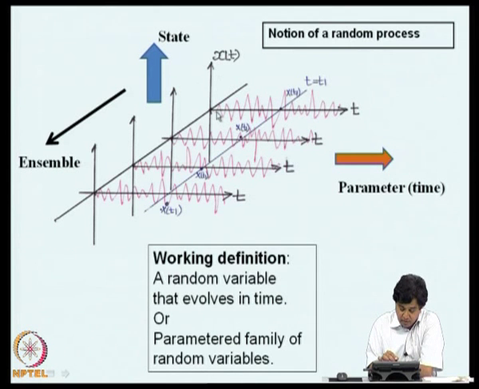Now, if you are talking about say wind velocity and if you are measuring on different days, the trace of this velocity will not be the same every day. So, at some prescribed time t equal to t1, the value of x of t that you will see at t equal to t1 will keep changing.